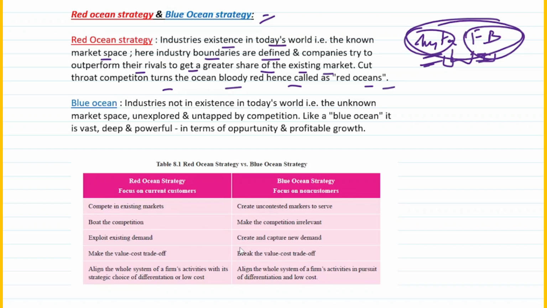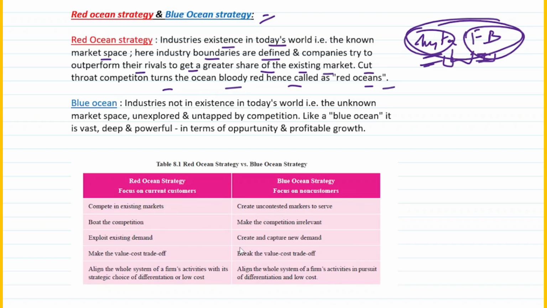So Insta is trying to better FB, whereas FB is trying to better Insta. Because it turns out to be very competitive in nature, there's a cutthroat competition. Remember this word, cutthroat competition. Hence it is called a red ocean strategy, or it turns out to be bloody red. Hence it is called a red ocean. I hope you understand this.